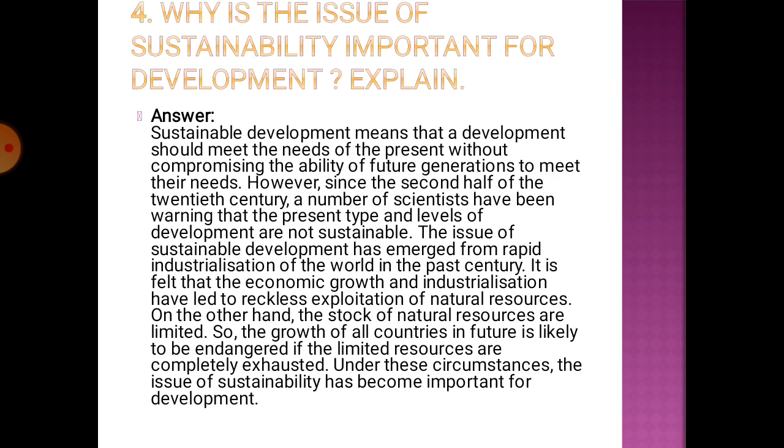The country has to concentrate on the development of the nation and also on sustainable development. The growth of the country is likely to be in danger if the resources are completely exhausted. That circumstance leads us to give a lot of importance to sustainability. So this is another thing.